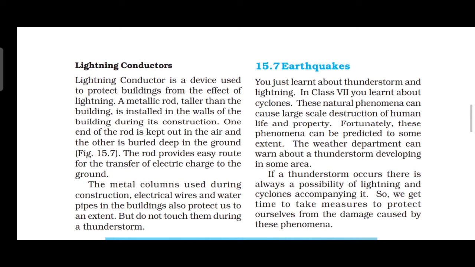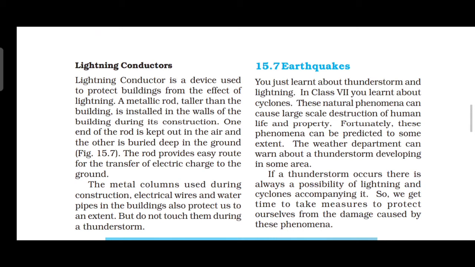You learned in the previous class about cyclones. These natural phenomena can cause what? Large scale destruction of human life and property. Based on the weather, there may be a thunderstorm in some areas. If thunder occurs, there is always a possibility of lightning and cyclones accompanying it. When thunder occurs, what happens? Lightning and cyclones also accompany it and come at the same time.